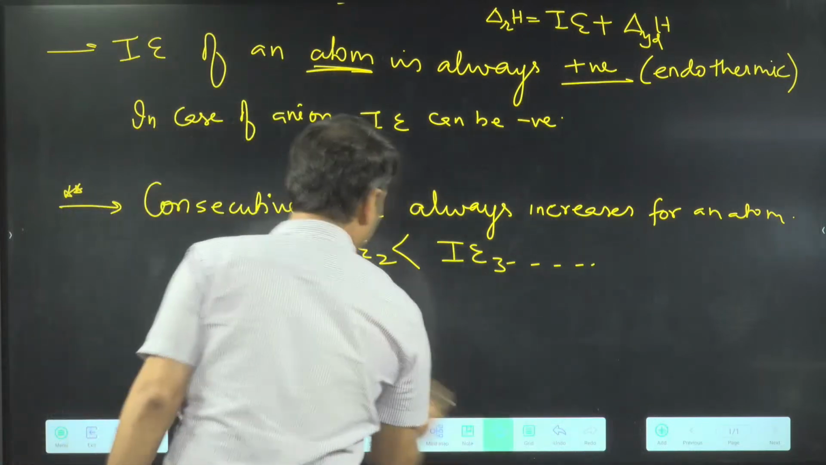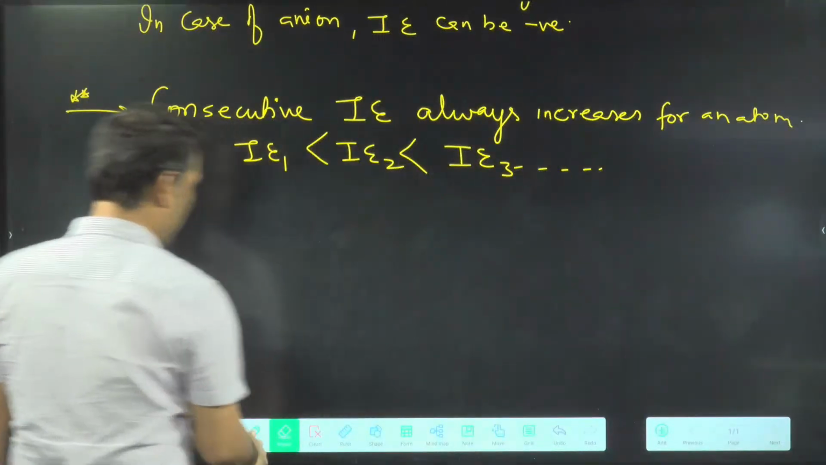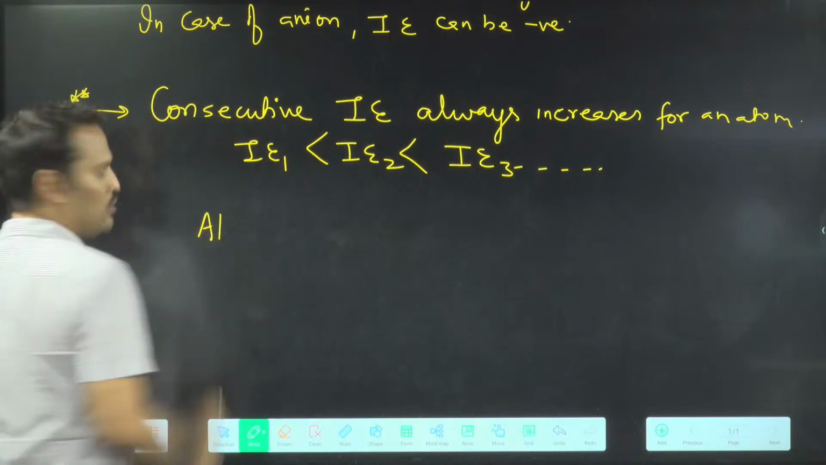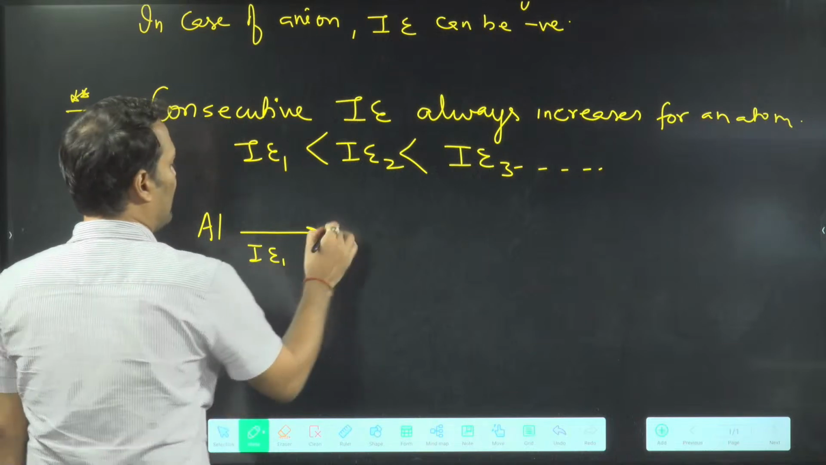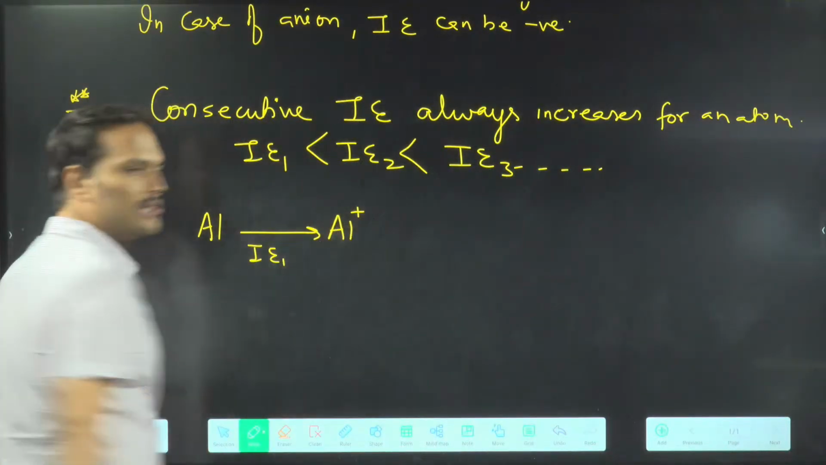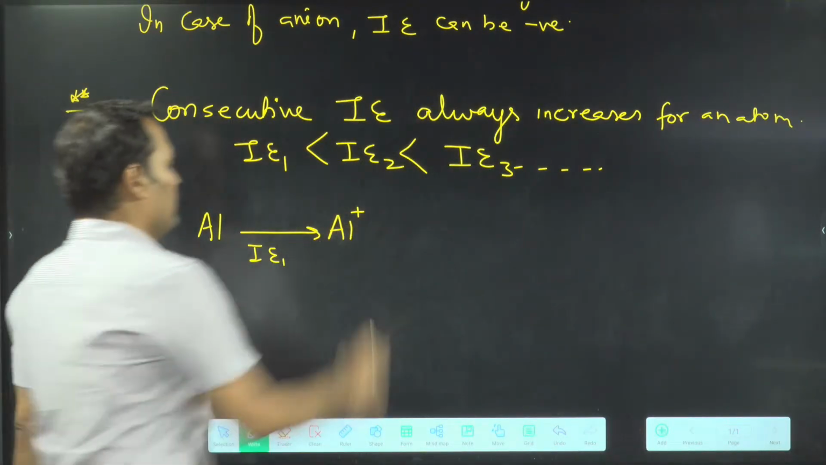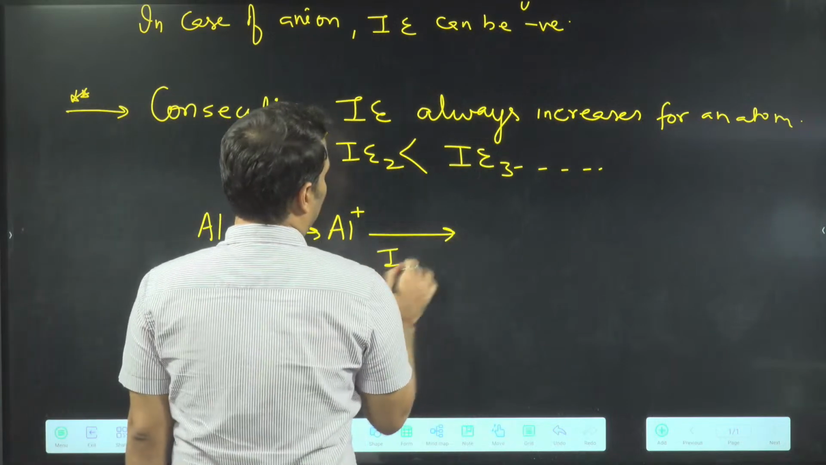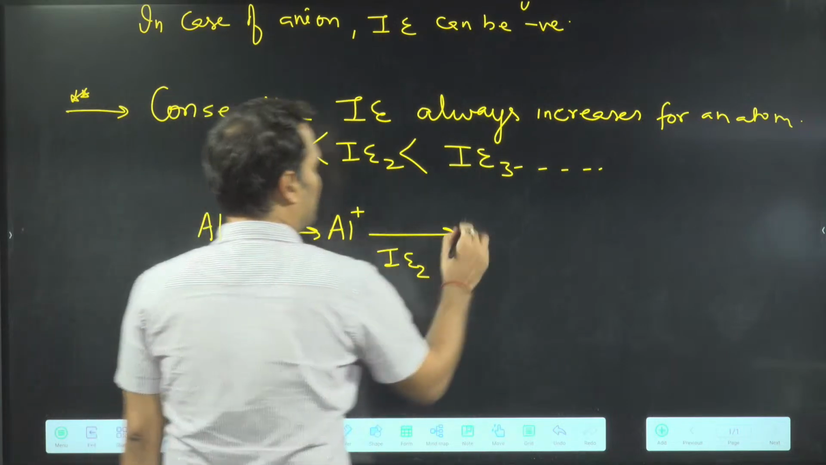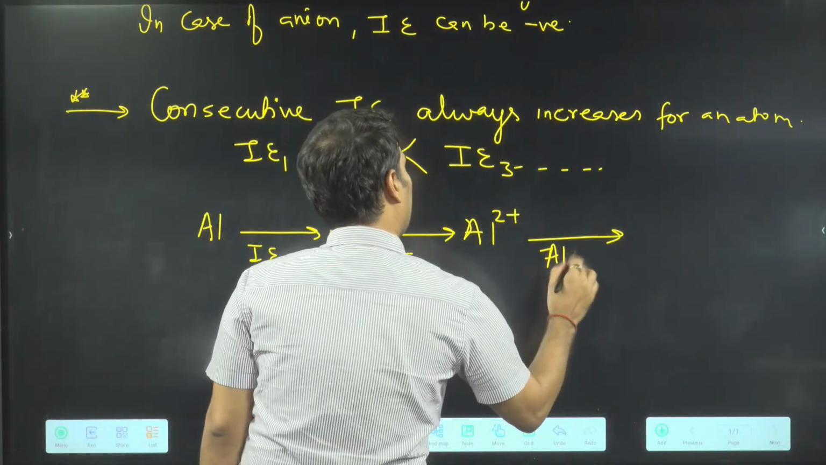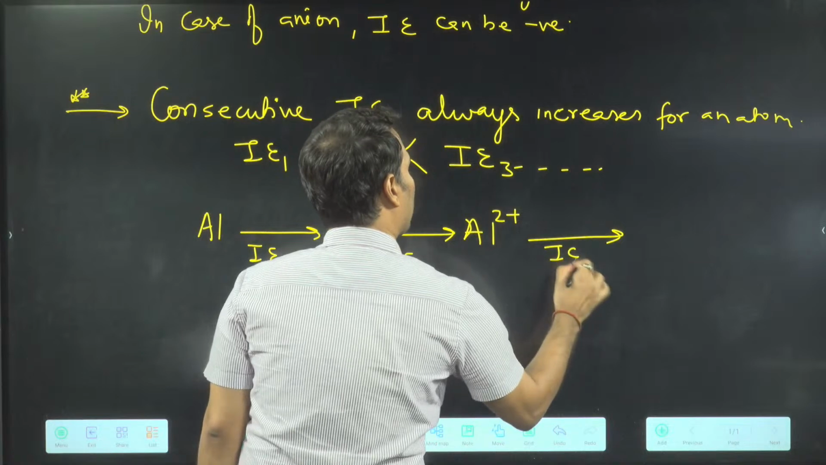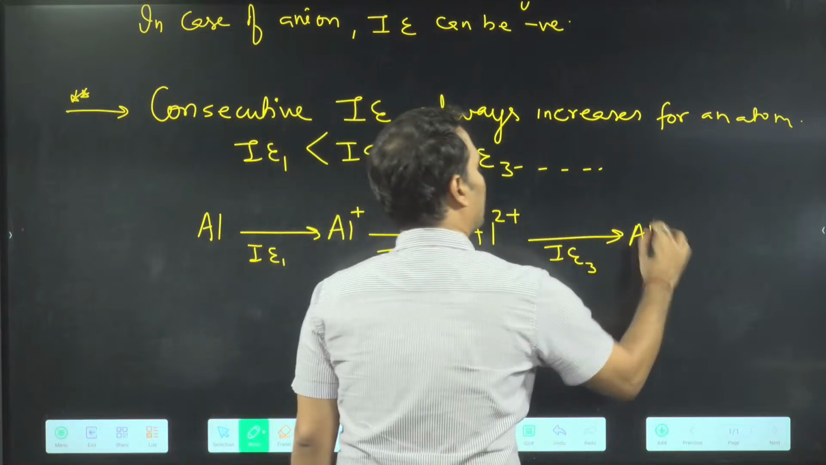Now why is this happening? So you can say like this. I will give you an example. See, suppose you were having aluminium. You applied I1 and removed one electron. It becomes Al plus. Next case, again you applied ionization energy 2 of aluminium and you got Al2 plus. Now what did you apply? Tell me. You applied ionization energy 3 and you get Al3 plus.